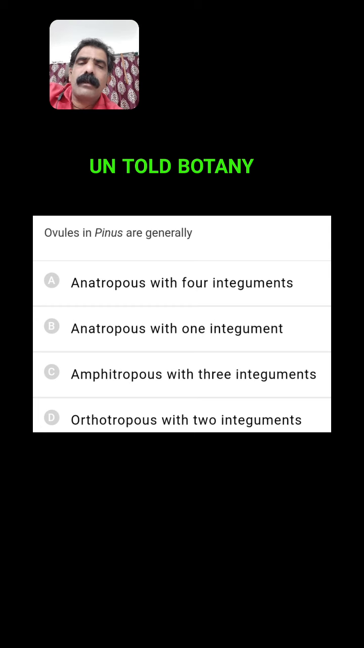Actually here amphitropous with 3 integuments and all others are given, but anatropous ovule is present in Pinus and that consists of a single integument, but the single integument will consist of further 3 layers.